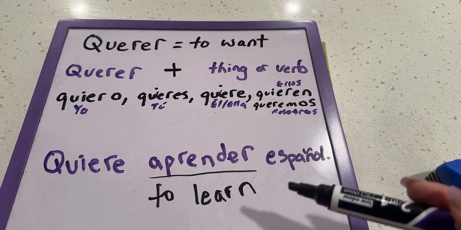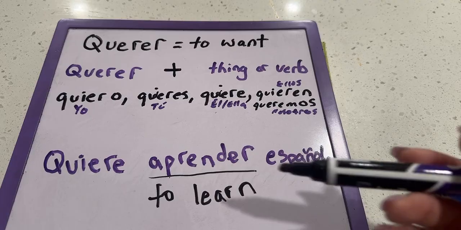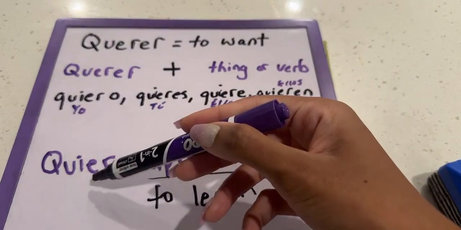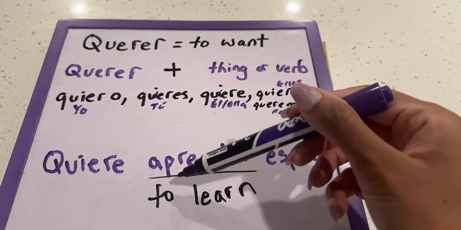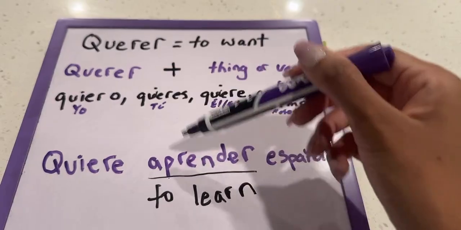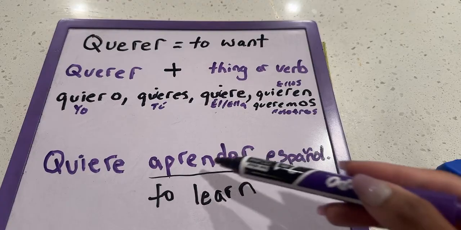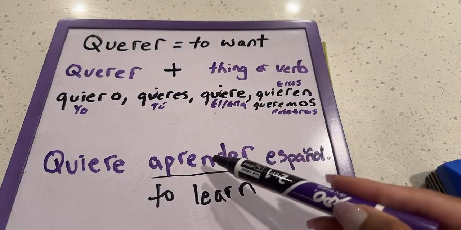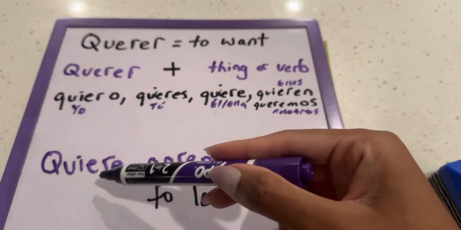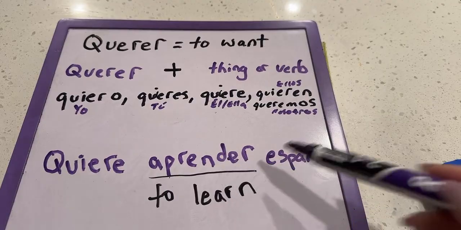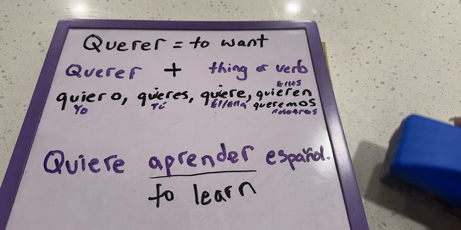You know how we have rules in English, I before E, except after C, and all those other types of rules in English? Well, Spanish has its own too. If your first verb is conjugated, the second one right next to it, not talking about other parts in the sentence, if you have it directly next to a conjugated verb, the second one has to remain in the infinitive. So that's just a fun fact for you to know as we go on and see different sentences. You'll notice that whenever there are two verbs literally right by each other, the first one can be conjugated, but the second one must remain in the infinitive because that is the rule of Spanish. Okay. All right.